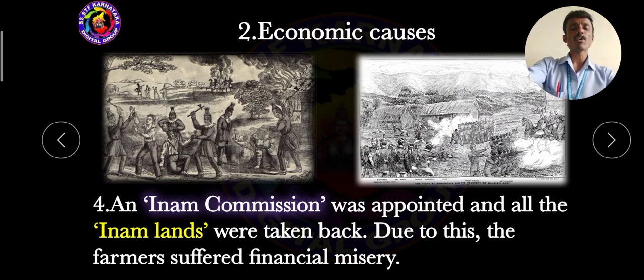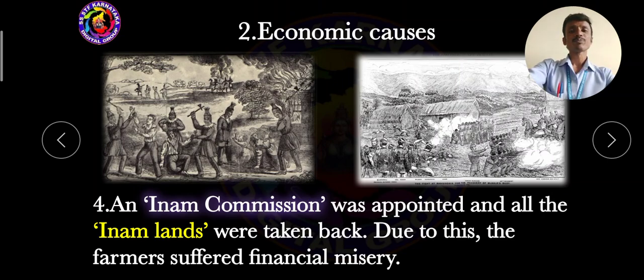Due to this, the farmers suffered financial misery. This was the reason. The farmers became very poor and unhappy. So the Inam Commission was appointed and all the Inam lands were taken back.